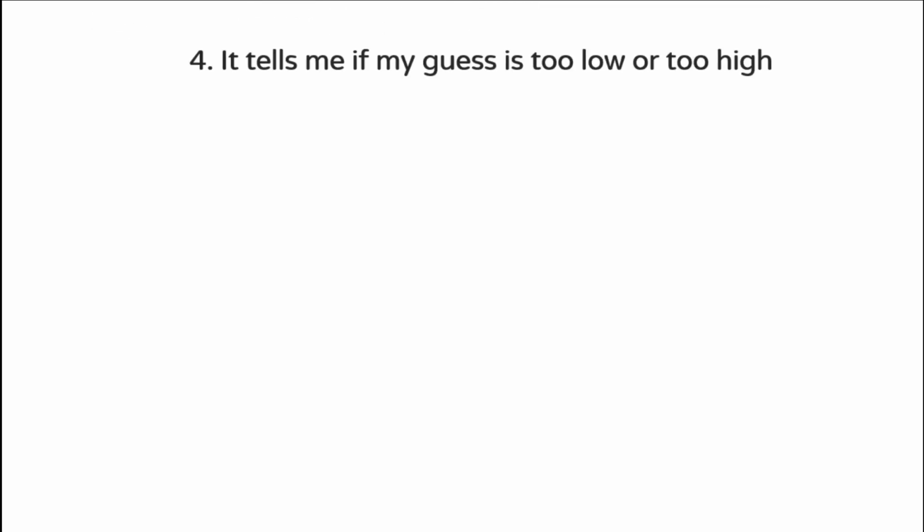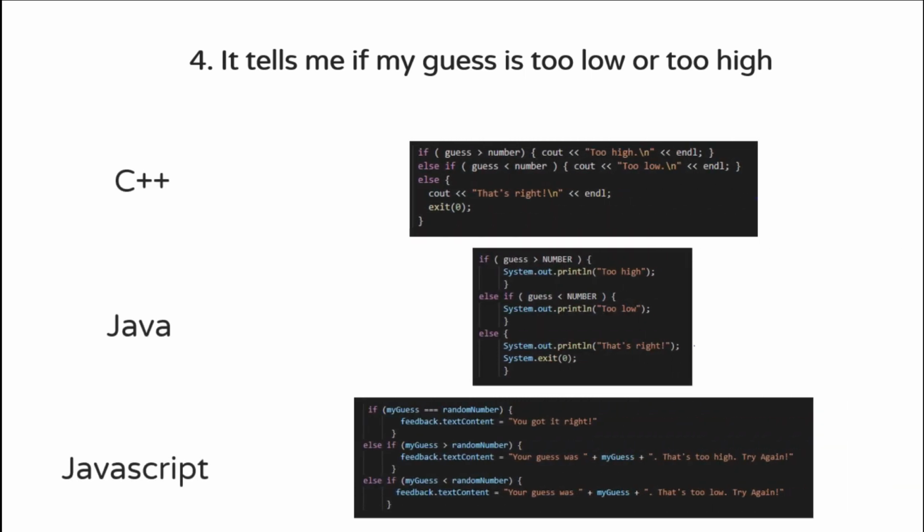Moving to the last step, we wrote the code to make the computer tell us if our guess is too low or too high. Comparisons are fairly consistent across these C-like programming languages. Usually in an if statement there is some variation in how each programming language prints output, but the print statement remains recognizable across each sample.